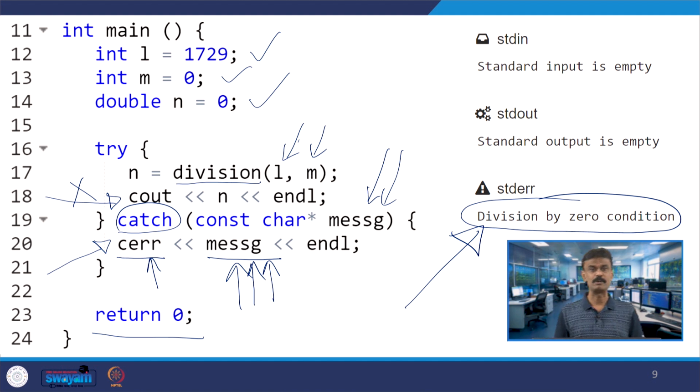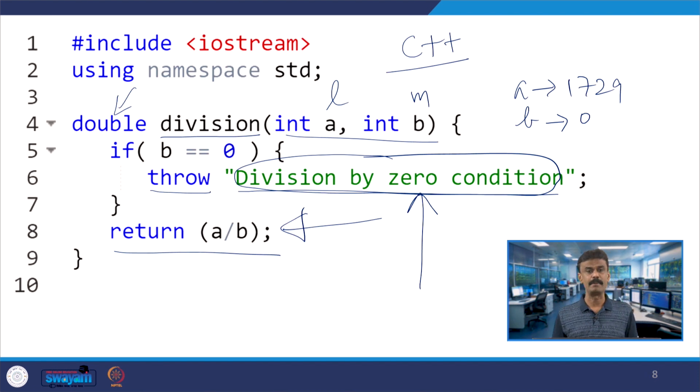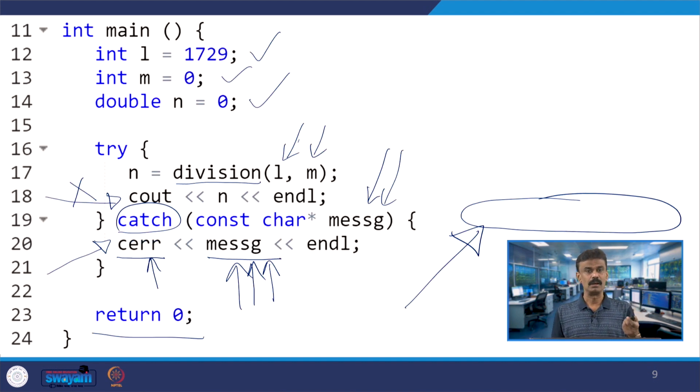In the same code, suppose M is not 0. Let us say M is 10, which is not a problem, division L comma M. This function will be called, and if you look, M is not 0, so it returns A by B. What is A by B? 1729 by 10, so 172.9 will be returned, it is a double, and then it will be printed. It will not go to the catch block at all. cout n will be printed, it will avoid the catch block, because no exception is being thrown, and then return 0.